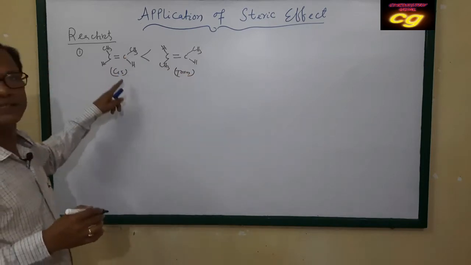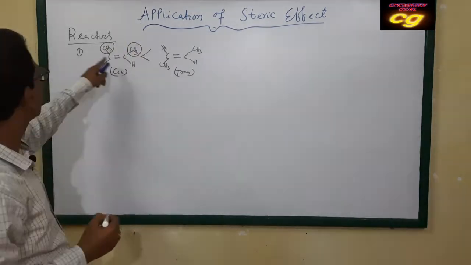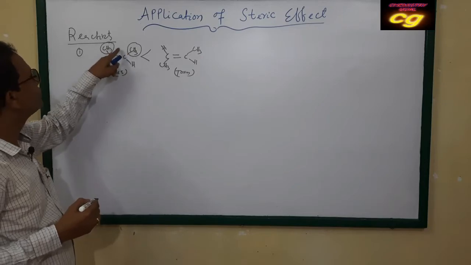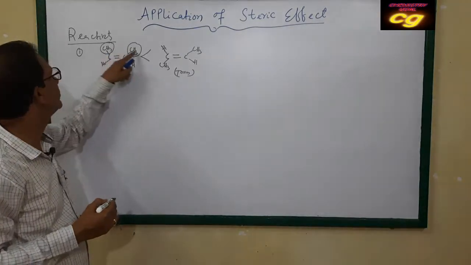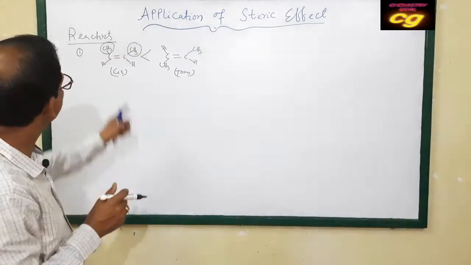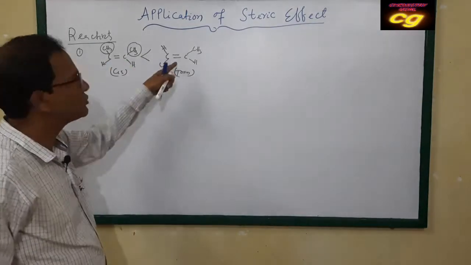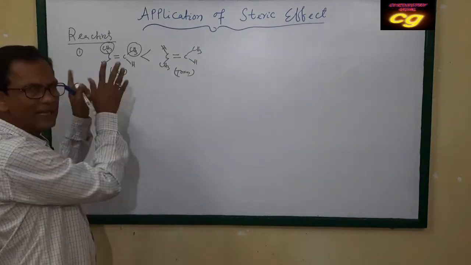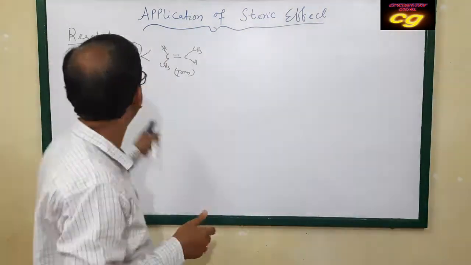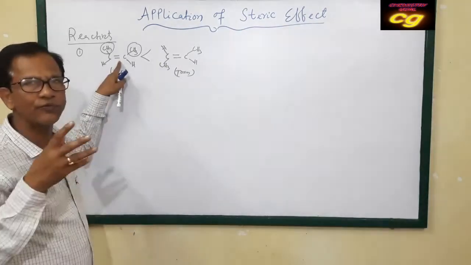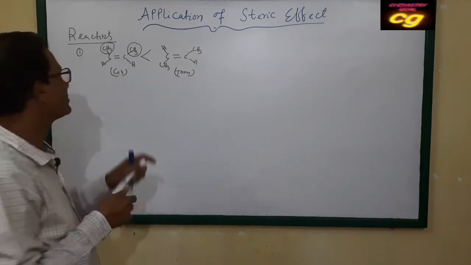Why is this less reactive? Because the bulky groups attached to this carbon-carbon double bond do not allow the electrophile to attack the pi bond, because it is covered by two bulky groups. So due to this bulkiness, the cis is less reactive compared to trans, because the electrophile cannot attack freely. The bulky group obstructs and hinders the attack towards the pi bond. So this is one application: cis is less reactive than trans.